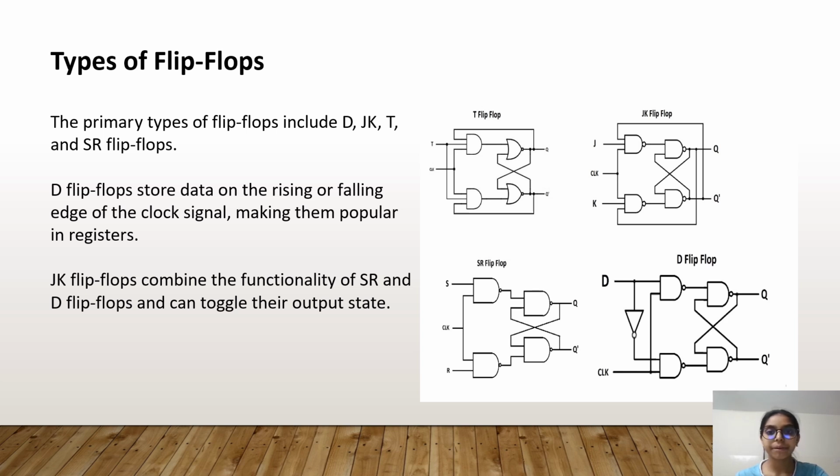This is the T flip-flop, JK flip-flop, SR flip-flop, and D flip-flop. In the D flip-flop, the diode is used, and in the T flip-flop, two AND gates and NAND gates are used. In the JK flip-flops, four NAND gates are used, and SR flip-flops also use four NAND gates, as does the JK.